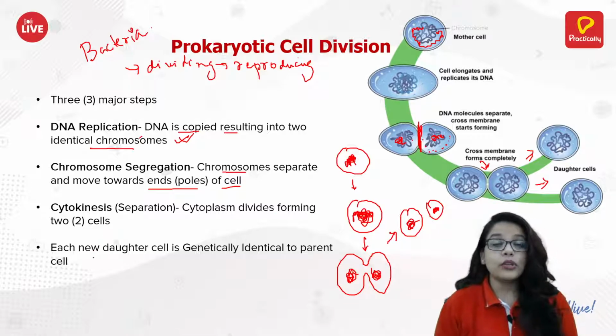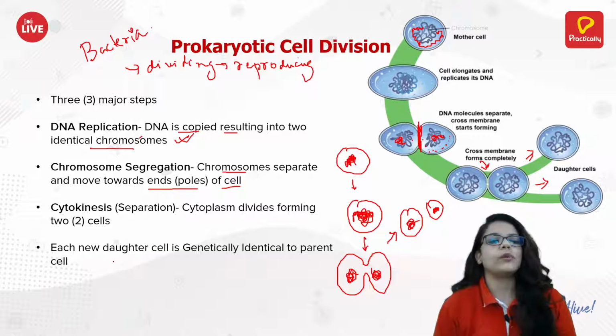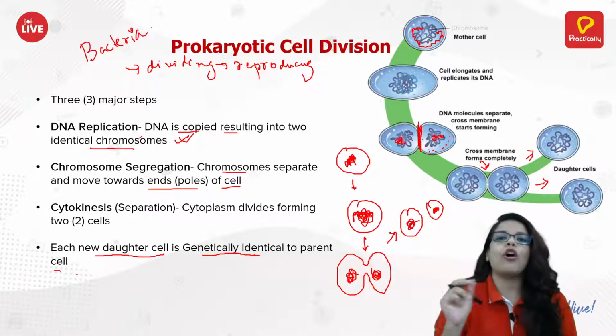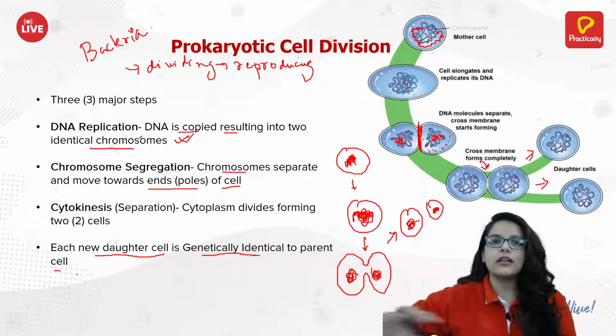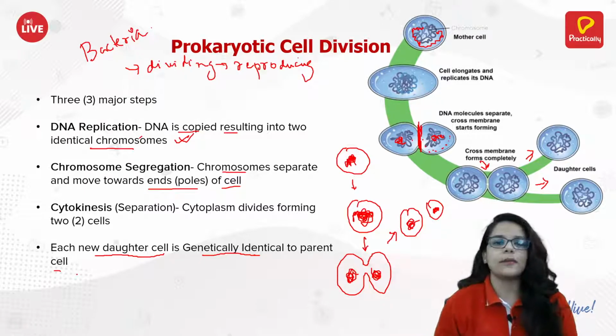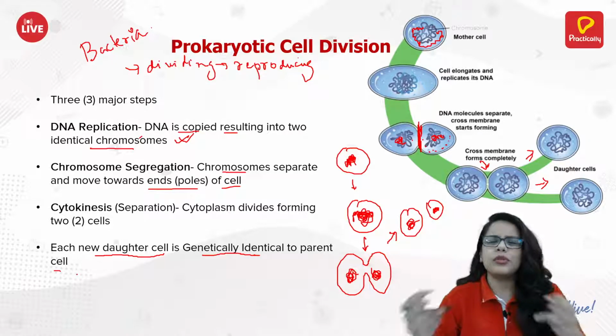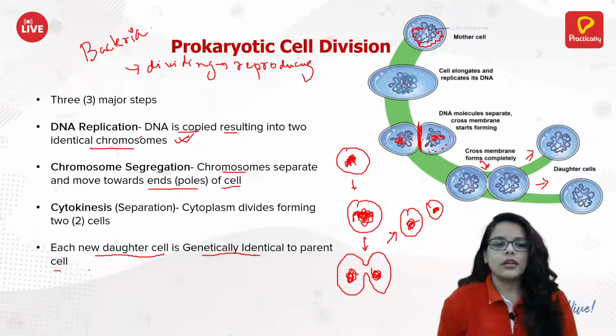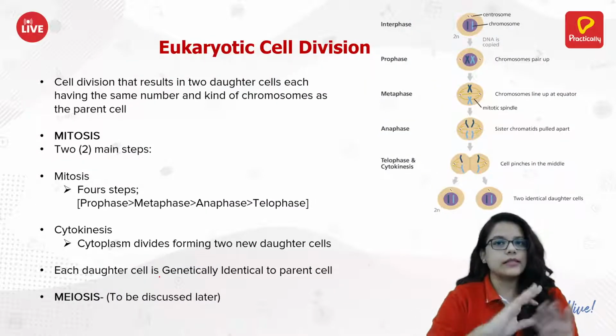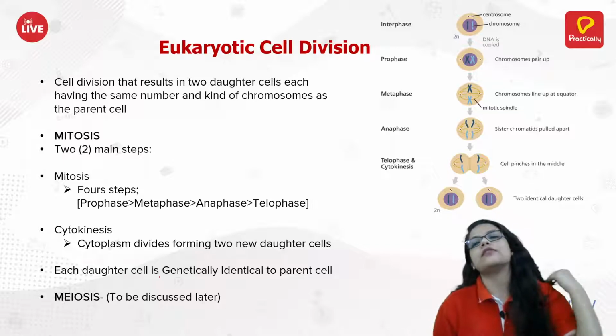Now the thing you have to remember is each new daughter cell is genetically identical to the parent cell. It is a ditto copy. The bacterial mother cell and the daughter cell are a ditto copy. There is no difference. It looks just the same, because it is just the breaking up of a cell. It is just an increase of the genetic material and breaking up of the cell. So how will it look different? It is a copy. Okay, so that's it for prokaryotic cell division.